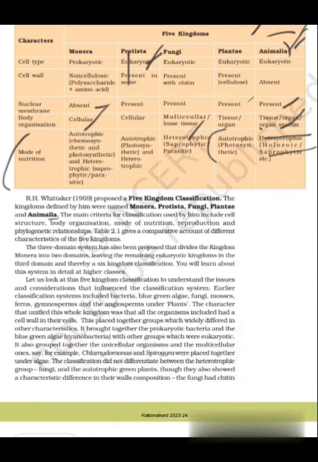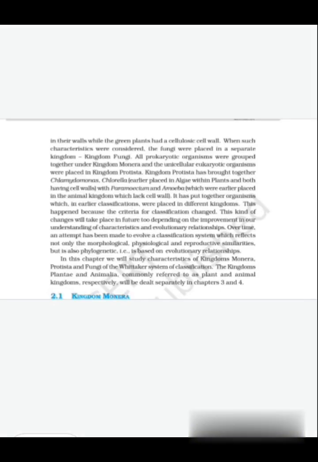The classification did not differentiate between the heterotrophic group fungi and the autotrophic green plants, though they showed a characteristic difference in their wall composition. The fungi had chitin in their walls, while the green plants had a cellulosic cell wall.